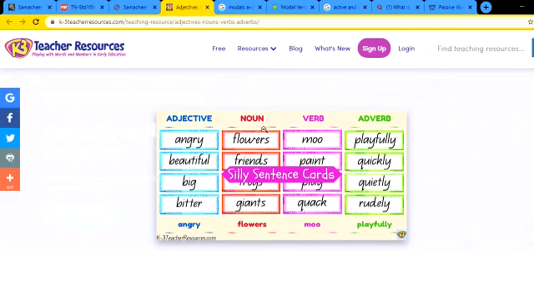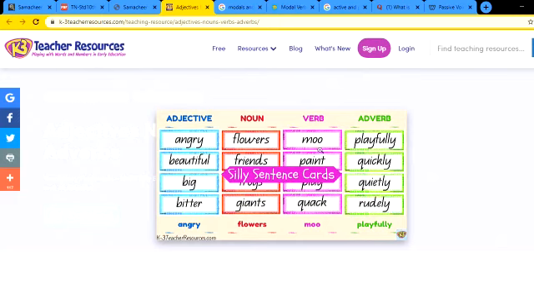What are nouns? Nouns are naming words. Example, flowers, friends, giants. All these are naming words. What are adjectives? Adjectives are describing words. They describe the noun. For example, beautiful flowers. Beautiful is the word that describes the flower. Okay. So adjective describes the noun.